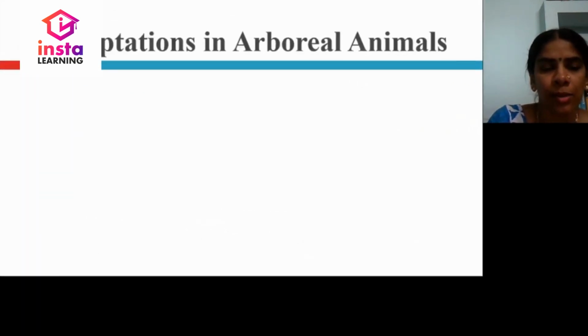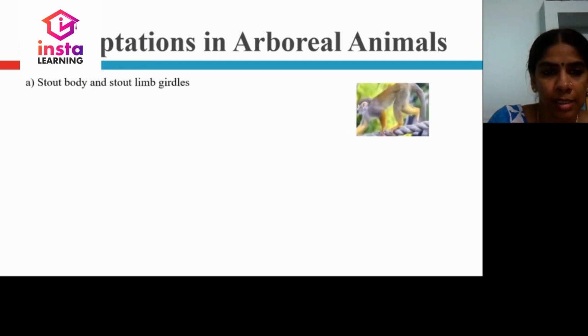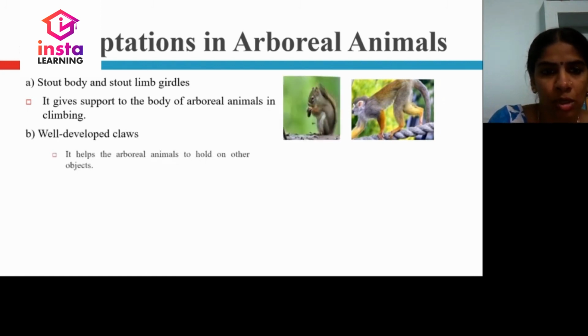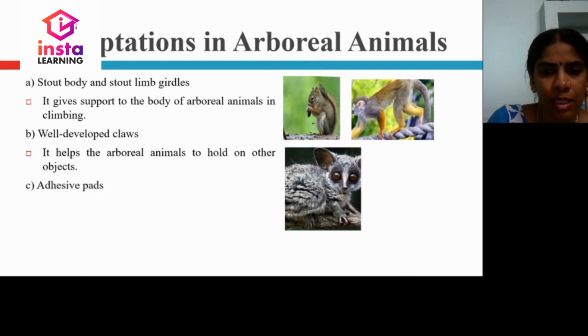Adaptations in arboreal animals. Stout body, stout limb girdles. You can see monkeys, which give support to the body for arborealism, climbing. They have a very good, strong, thick body and stout limb girdles. Girdles are nothing but hands and legs. Well-developed claws: you can see the squirrels have stronger claws to hold on to objects. You can see clearly they are holding on with the help of the claws.